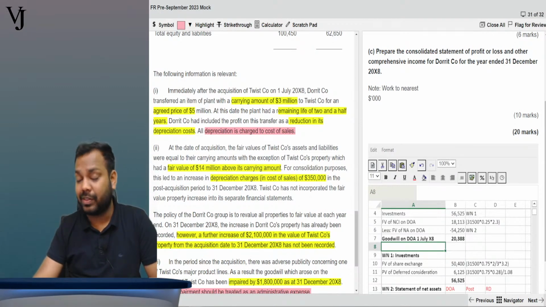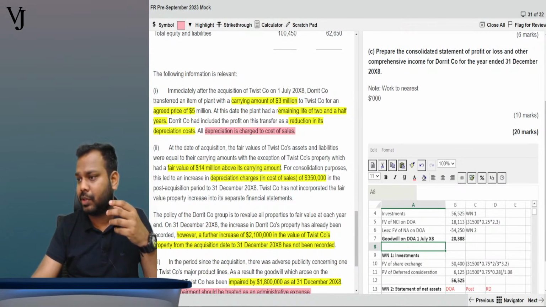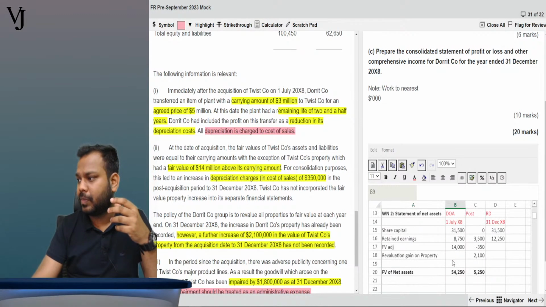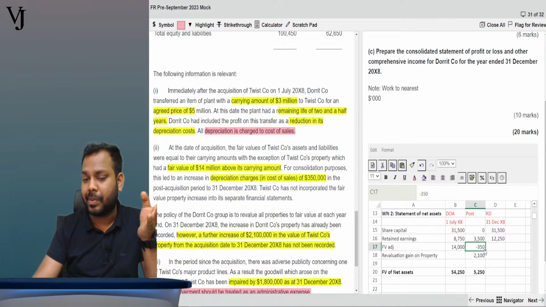Yes, Gupta, we'll take it. If the revaluation happens in the mid of the year, see, this revaluation, this fair value adjustment, is happening on the date of acquisition, that is in the mid of the year, and hence it has an excess depreciation impact. Right?